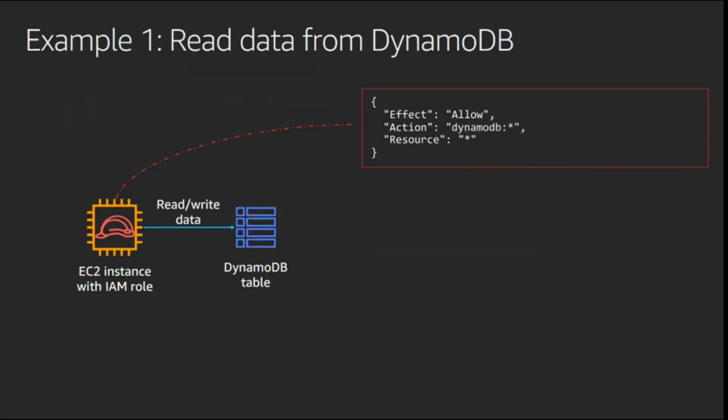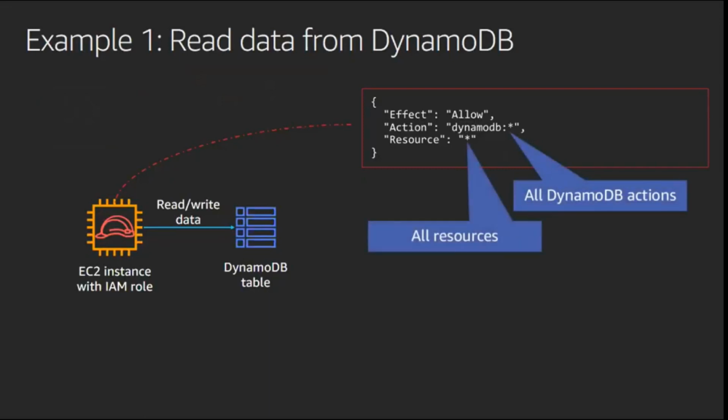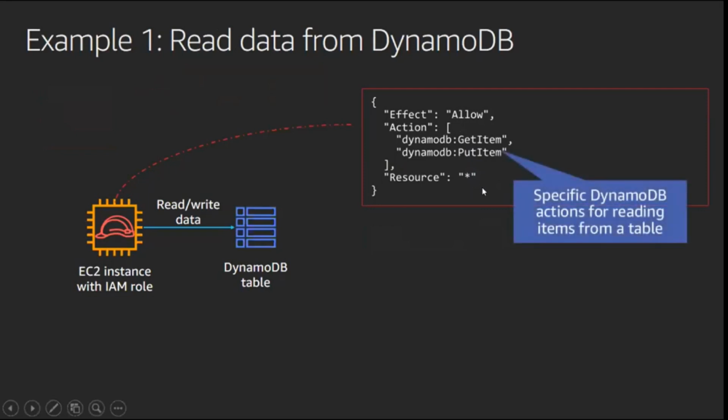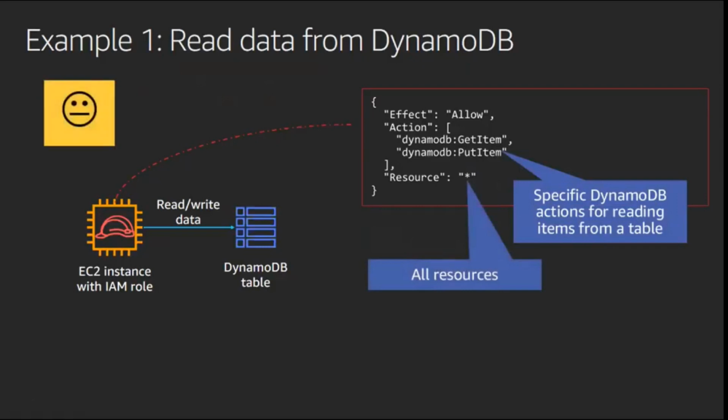So you want to narrow it down, right? You can go to this one, narrowed down to only all DynamoDB actions, but still all resources. You want to go further. So for actions, I only want, let's say, get item and put item. Resources, again, all of it. Great on the actions part, resources still, I think, needs improvement.